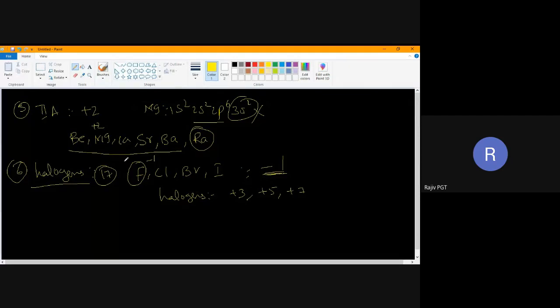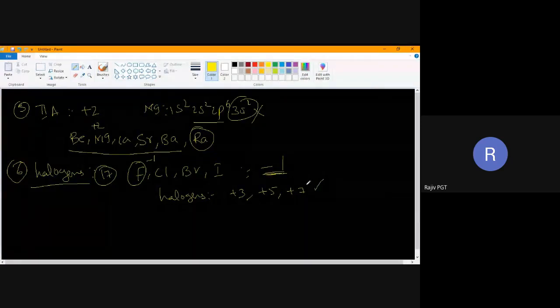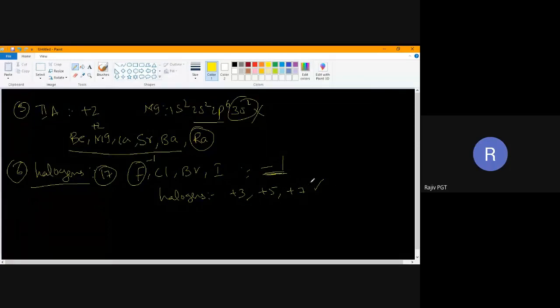We'll study these examples also, where it shows +3, +5, +7. Clear? After completing my rules, I will start calculating. So the next rule is